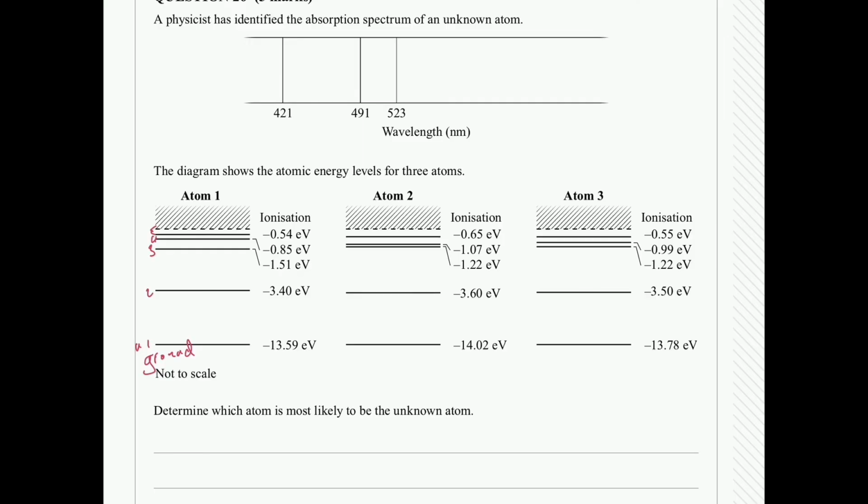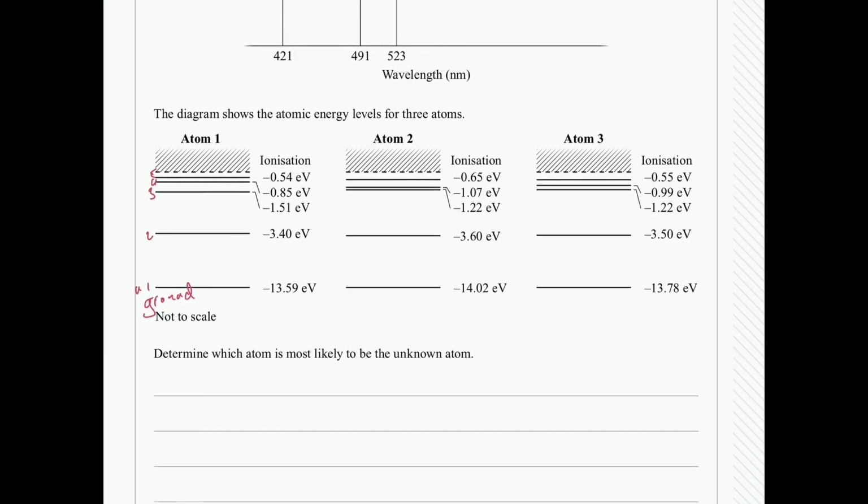We also know from your earlier content that energy can be expressed as h multiplied by f. So energy is equal to h multiplied by frequency, and your frequency is equal to the speed of light divided by the wavelength. Therefore, your energy is equal to h multiplied by c on your wavelength.